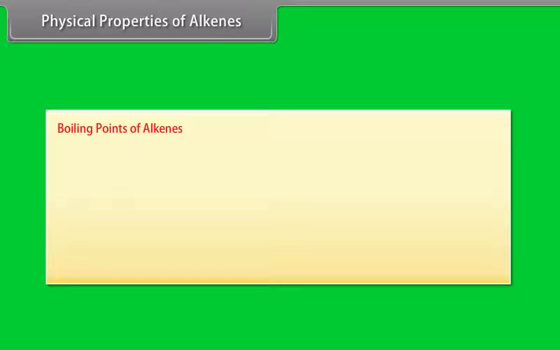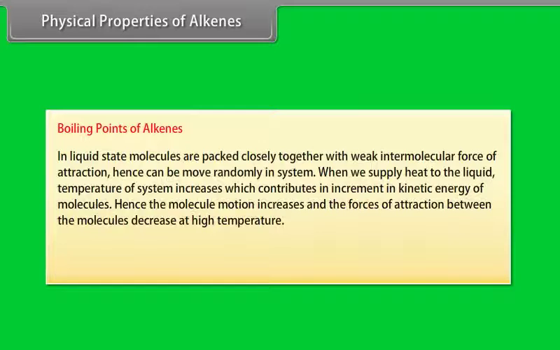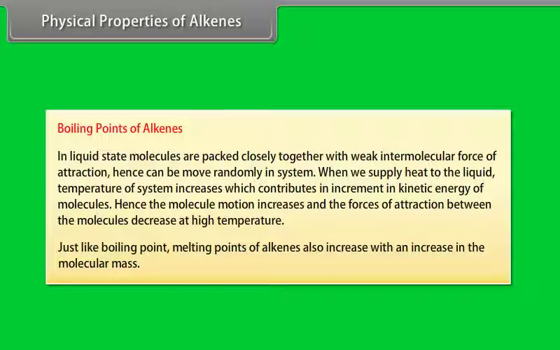Boiling points of alkenes. In the liquid state, molecules are packed closely together with weak intermolecular forces of attraction, hence they can move randomly in the system. When we supply heat to the liquid, the temperature of the system increases, which contributes to an increment in the kinetic energy of molecules. Hence, the molecular motion increases and the forces of attraction between the molecules decrease at high temperature. Just like boiling point, melting points of alkenes also increase with an increase in the molecular mass.